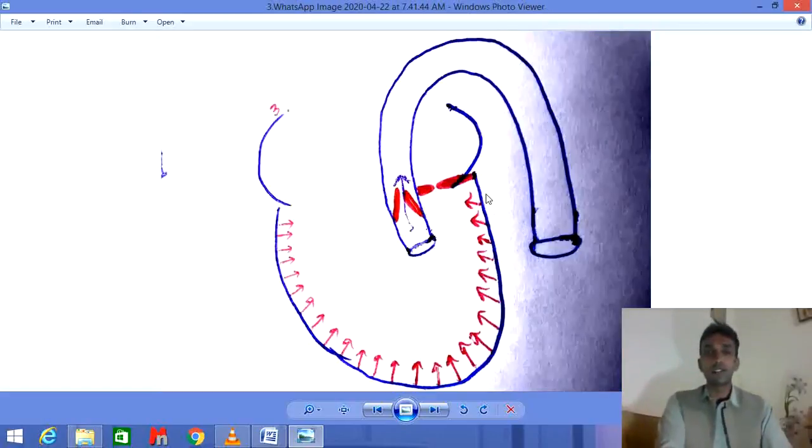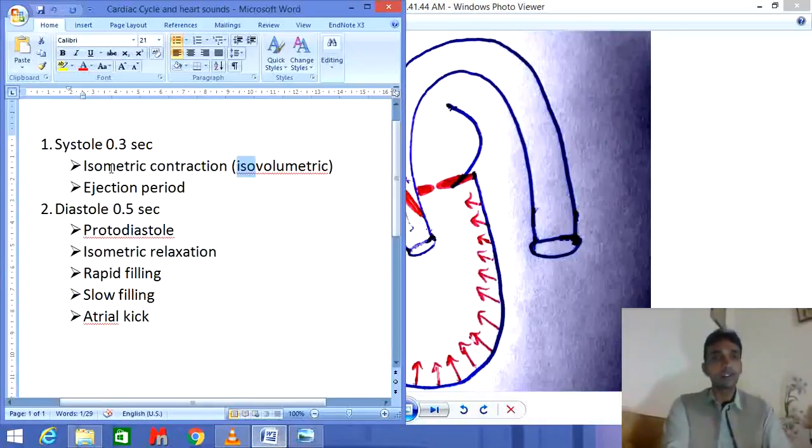Now consider that the S1 sound is produced and the isometric contraction has taken place. After isometric contraction and the generation of the S1 sound, the ejection period comes. The second period, the ejection period, is the second and last step of the systole.